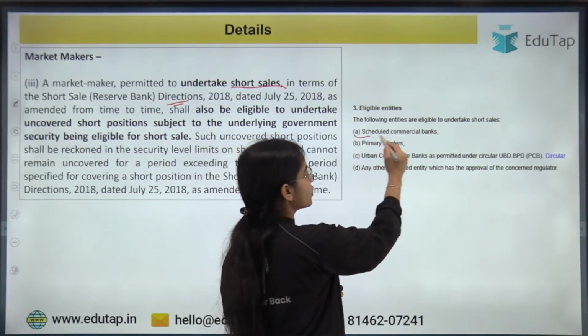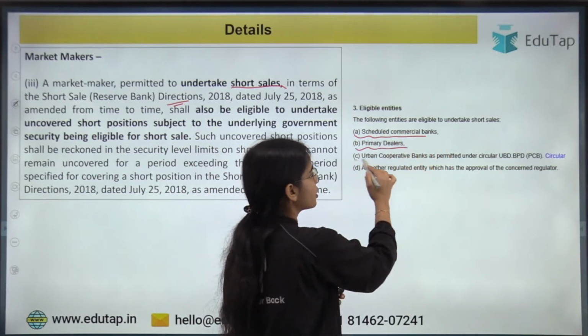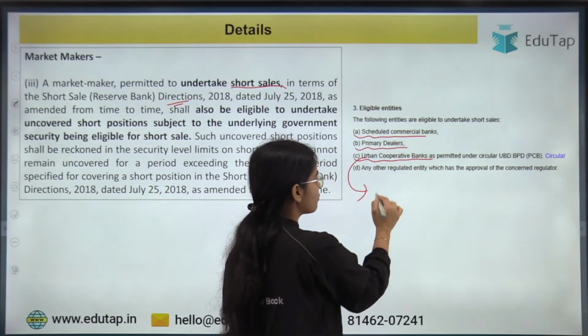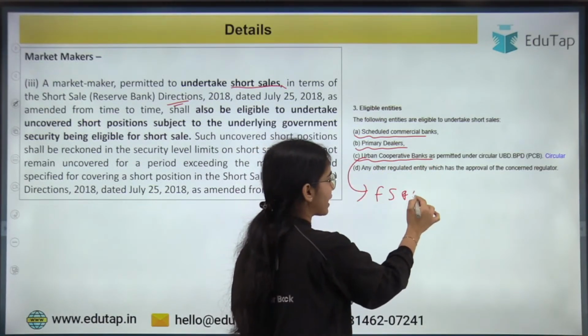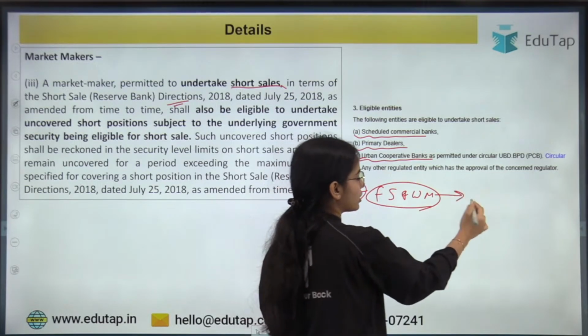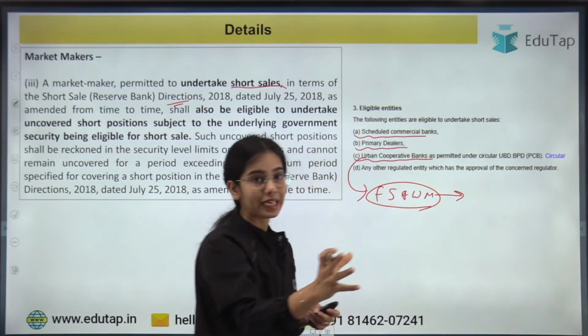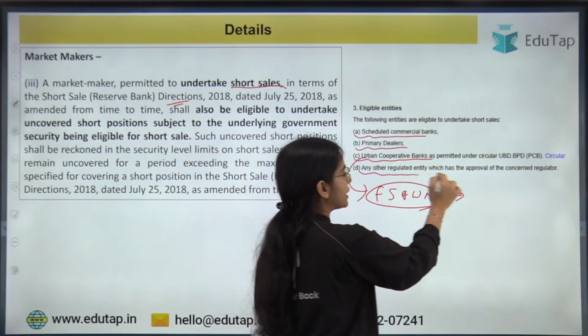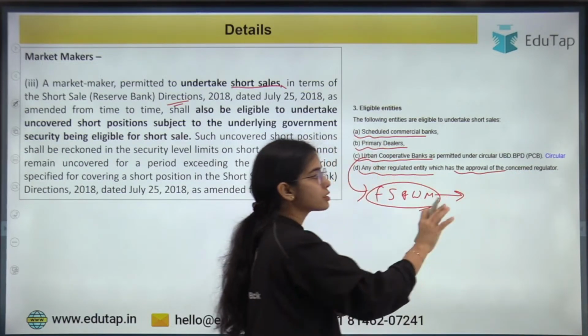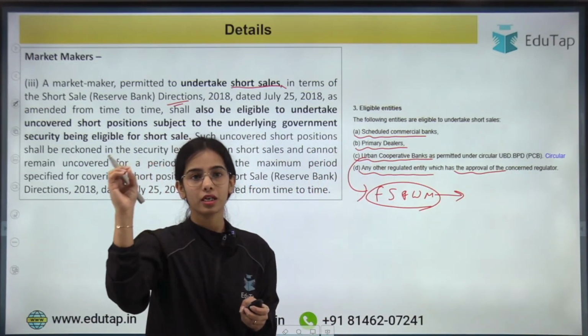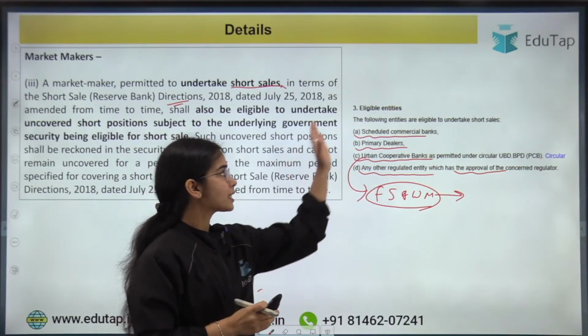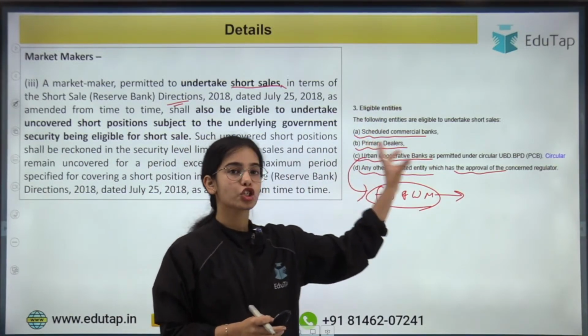It is the scheduled commercial banks, primary dealers, and urban cooperative banks which are financially sound and well managed, and that are following some criteria. Any other regulated entity which has the approval of the concerned regulator, like SEBI, IRDAI and such. So these are the eligible entities that can undertake short sales.